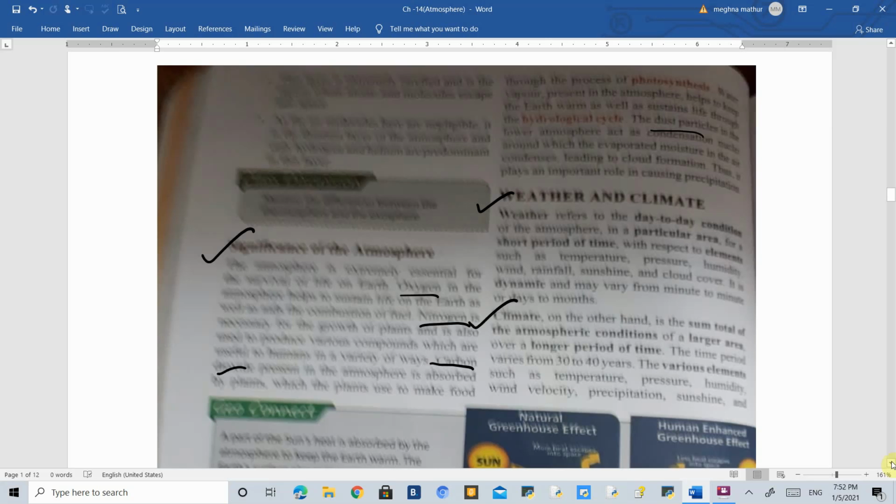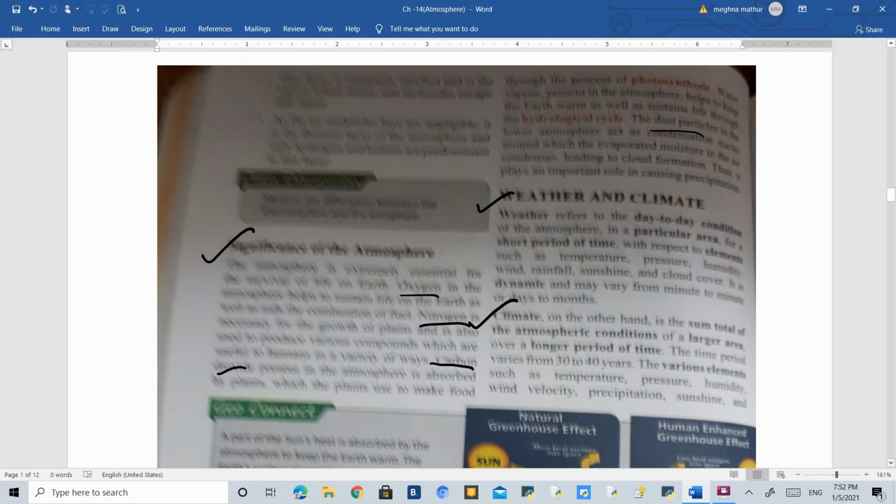And when we talk about climate, climate is the overall picture of a particular region, and it is the data which we actually get after we research for 30 to 40 years, after we have compiled the 30 to 40 years of data, and we have taken into account all the various important elements like temperature, pressure, humidity, wind velocity, precipitation, and so on.